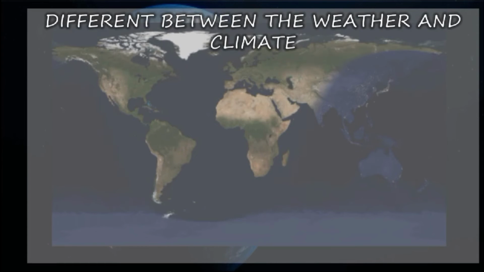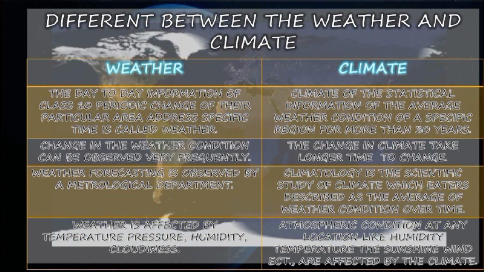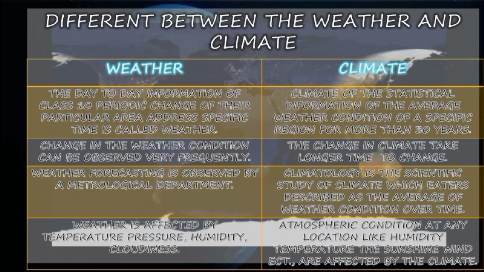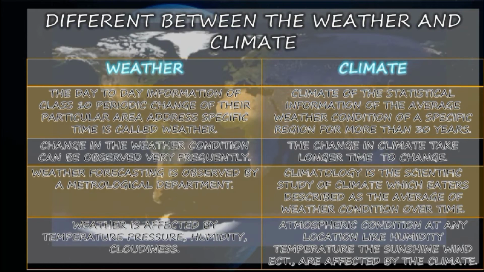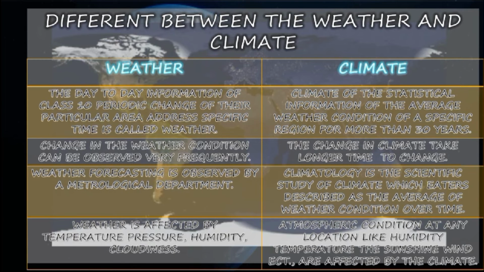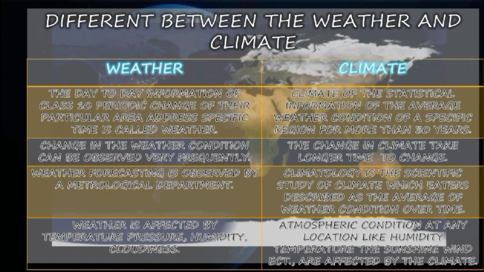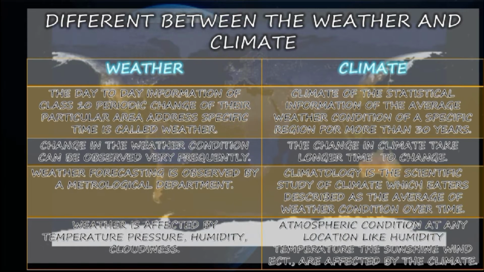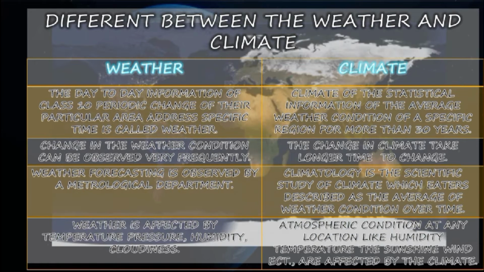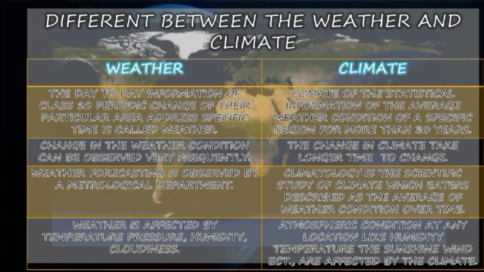Next we shall see the difference between weather and climate. Weather is the day-to-day information of periodic change of a particular area at a specific time. Climate is the statistical information of the average weather condition of a specific region for more than 30 years. In weather, change can be observed very frequently. The change in the climate takes a longer time.